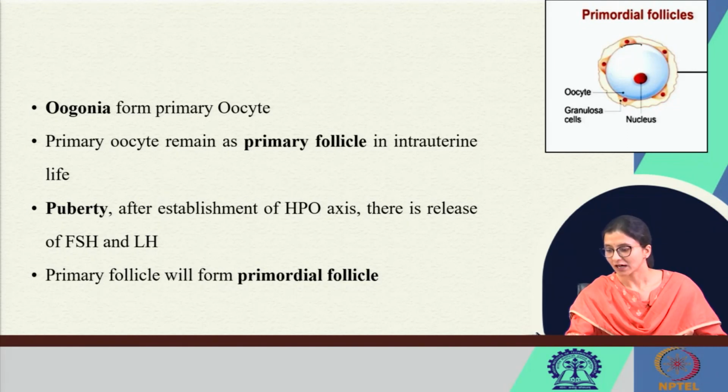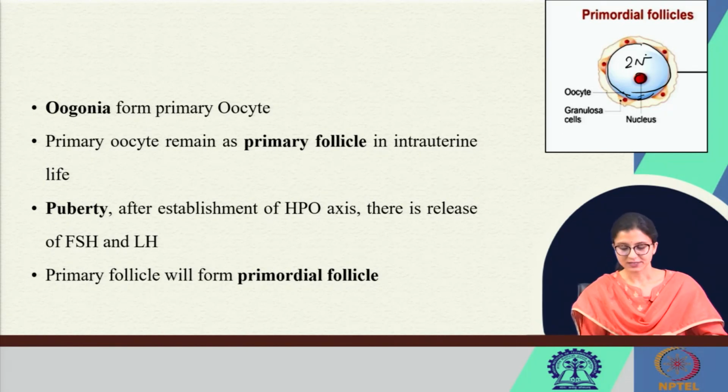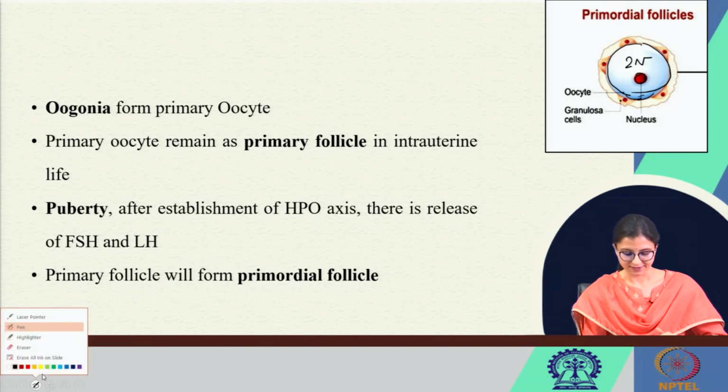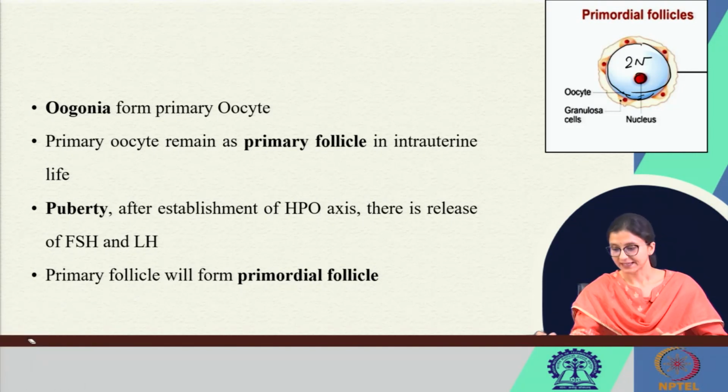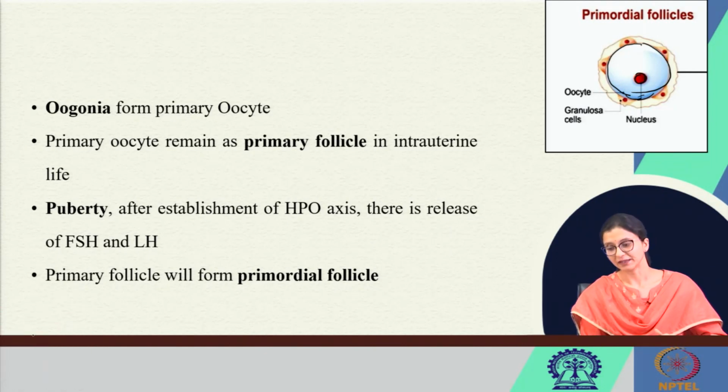So, this is a primary oocyte. We cannot say 2N, but it is arrested. The first meiotic division has not been completed. So, it is a primary oocyte, and these are the flattened cuboidal cells all around.